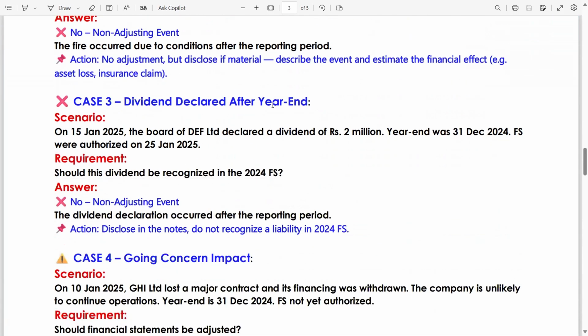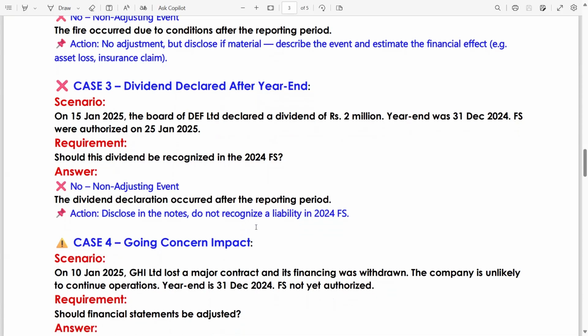Case 3, dividend declared after the year end. Scenario: on 15th Jan 2025, the board of DEF Limited declared a dividend of rupees 2 million. Year end was 31st December 2024. Financial statements were authorized on 25 Jan 2025. Requirement: should this dividend be recognized in the financial statement? No. Why? This is a non-adjusting event. The dividend declaration occurred after the reporting date, the reporting date is 31st December, and the declaration was made on 15 Jan 25. Disclose in the notes, do not recognize a liability in 2024.